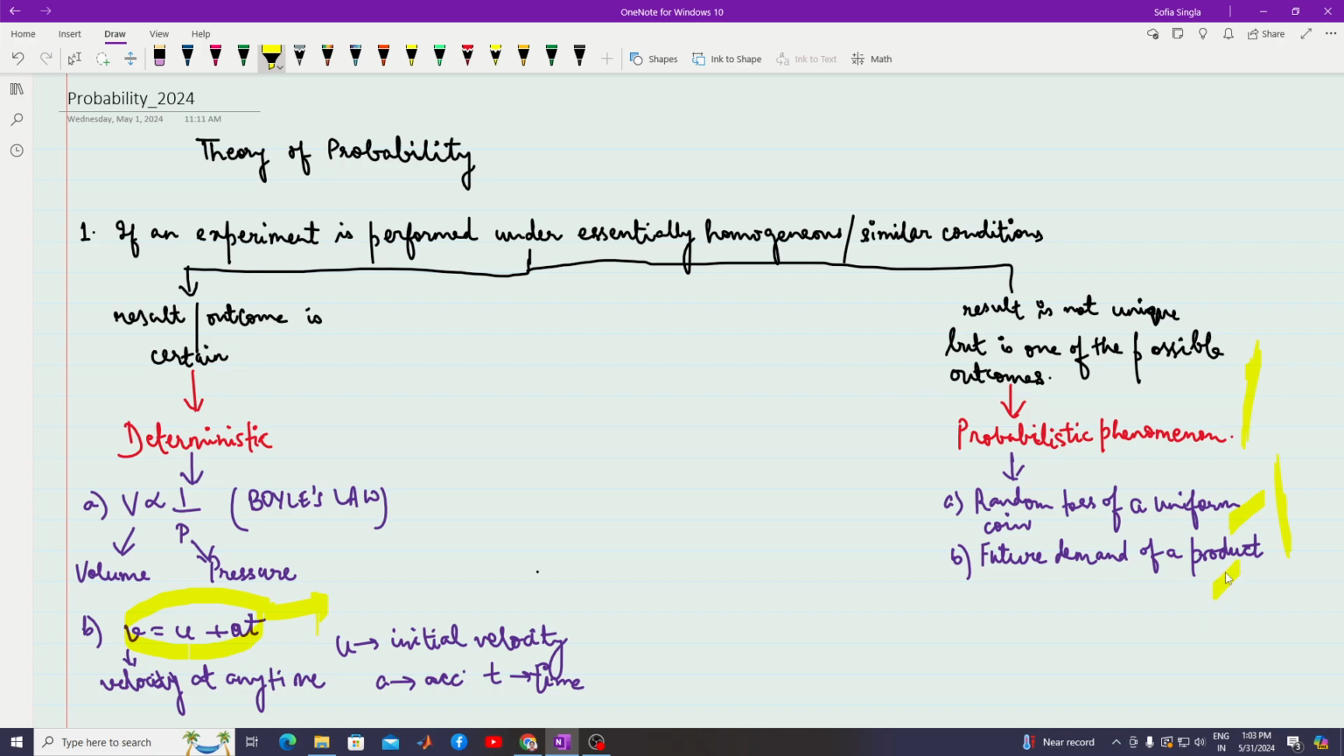Suppose we launch some product, say some new kind of pen into the market, and we hope that it will be liked by the youth or by officials working in the administrative or corporate world. But whether it would be liked in future or not, like today there is demand for this kind of pen, but after 1 month there may not be any demand for such a pen. So launching a product and whether it would be liked by the customer in the future is a probabilistic or random phenomenon.